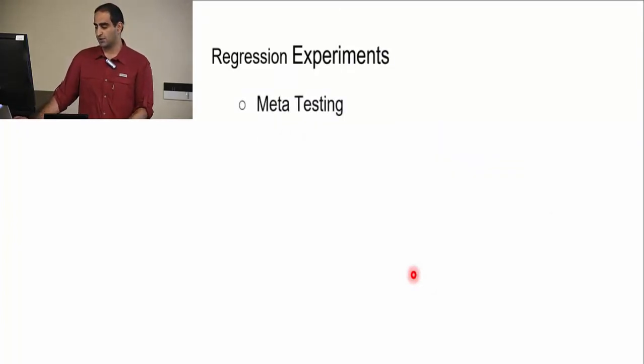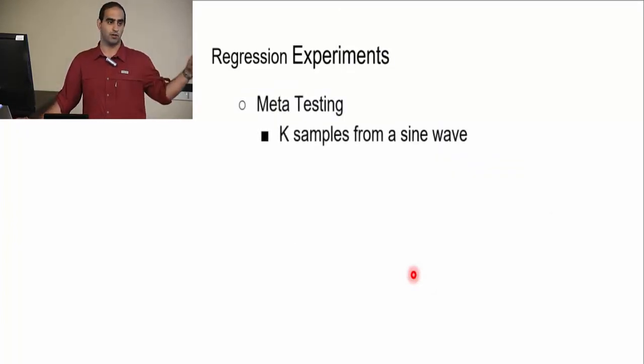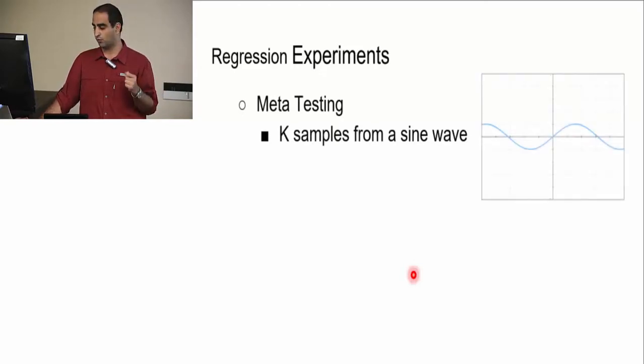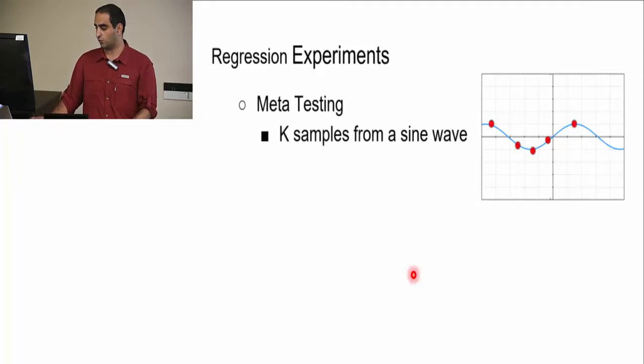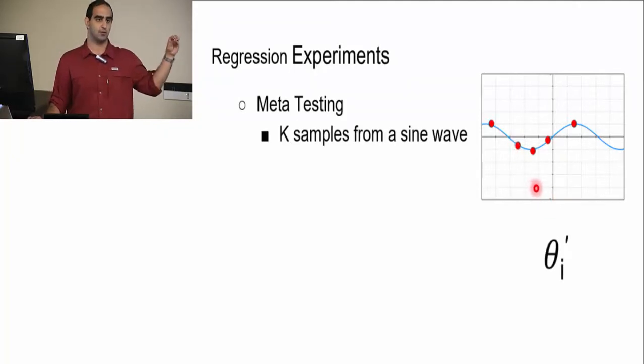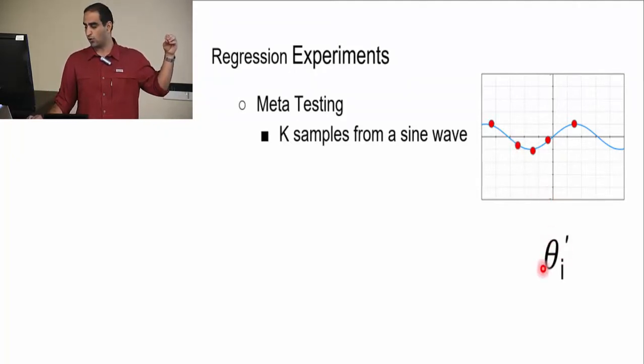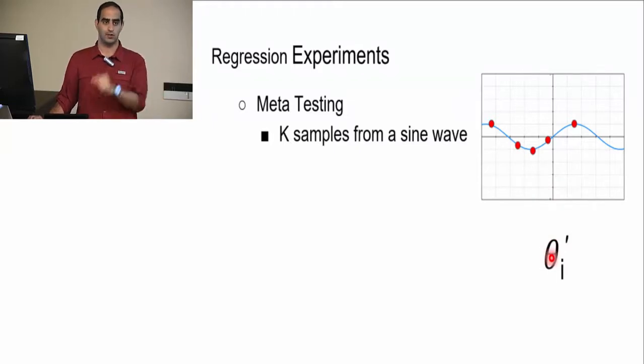Now during meta testing, we have just one particular sine wave, and we just have k samples from that sine wave. For example, I give you these 5 samples from this sine wave, and then we use the gradient descent which we discussed to adapt our parameters to this specific test.